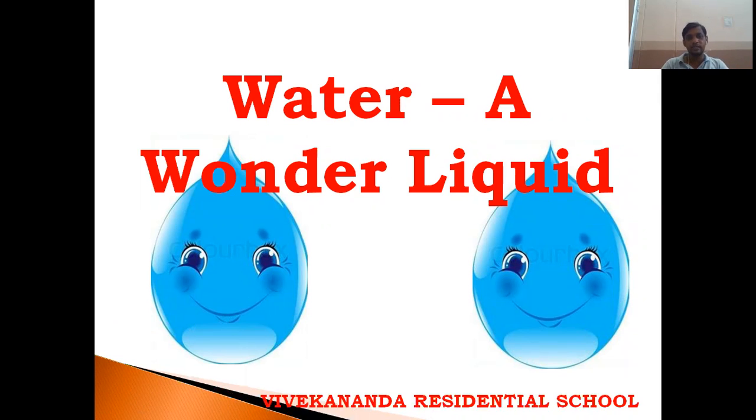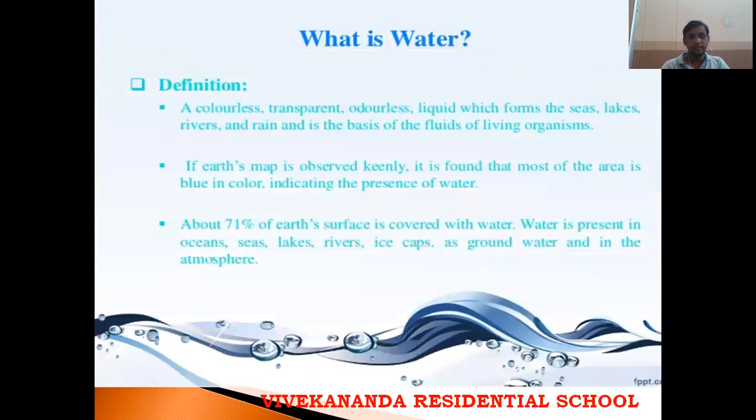Children, you already know what is water. Water is a liquid which is used for drinking and for domestic purposes and also for industrial purposes. So children, the definition of water is: water is a colorless, transparent, odorless liquid which forms the seas, lakes, rivers and rain and is the basis of fluids of living organisms. Colorless, water doesn't have any color.